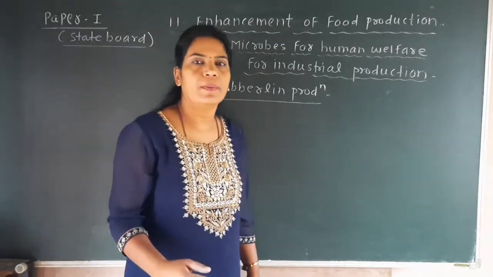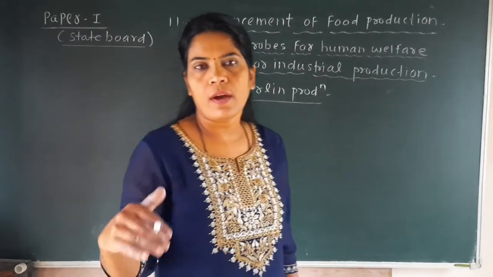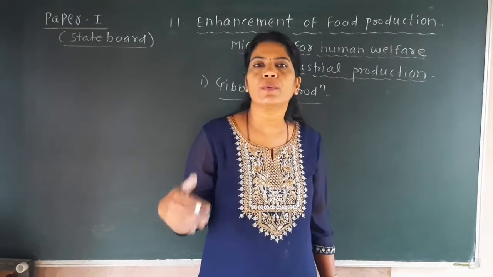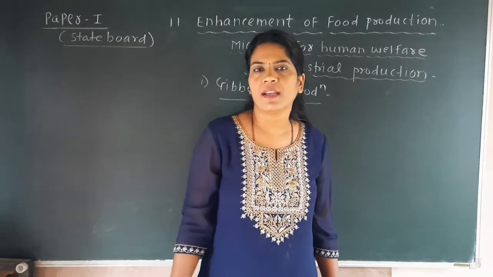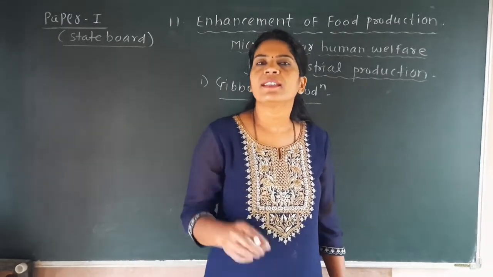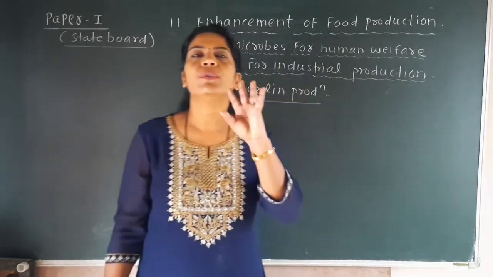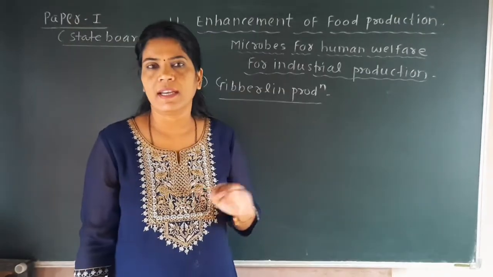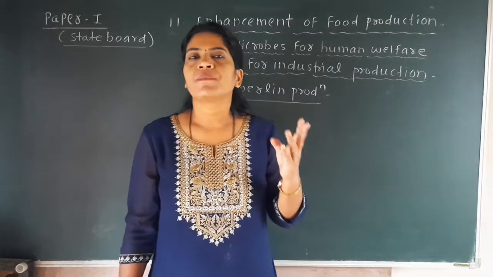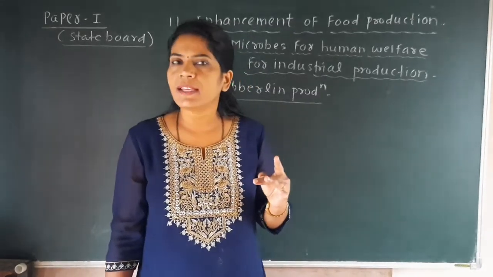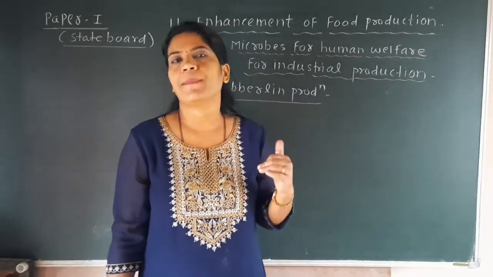Now what is gibberellin? In the topic of plant growth and hormones, you can see that in plants 5 types of hormones are secreted. Those are auxin, gibberellin, cytokinin, ethylene, and abscisic acid.